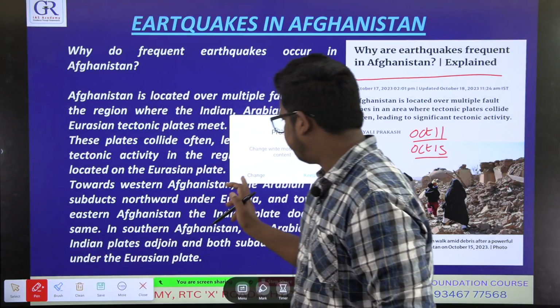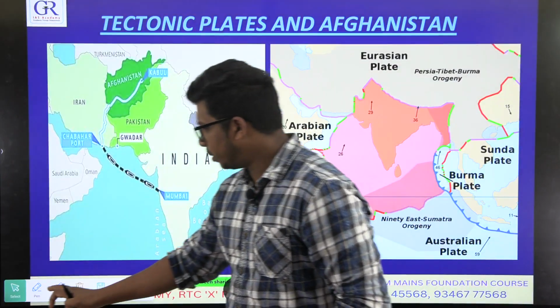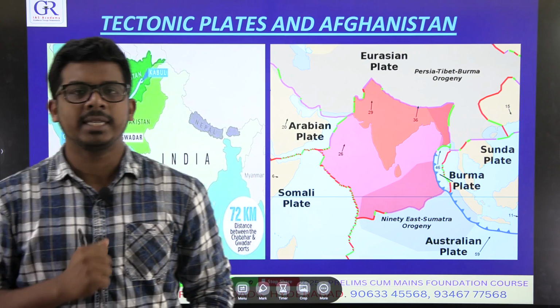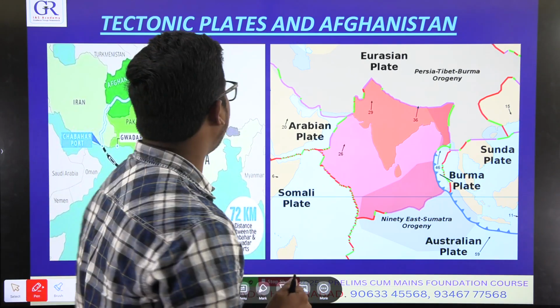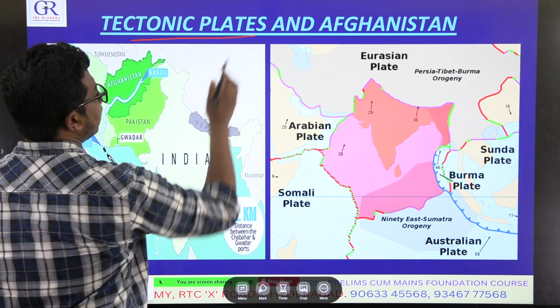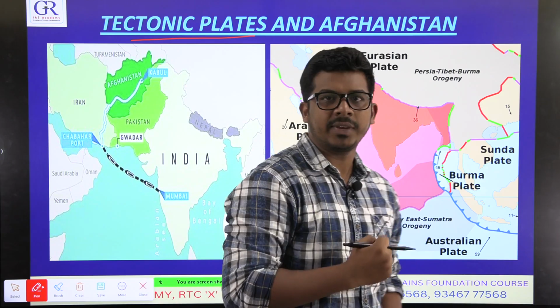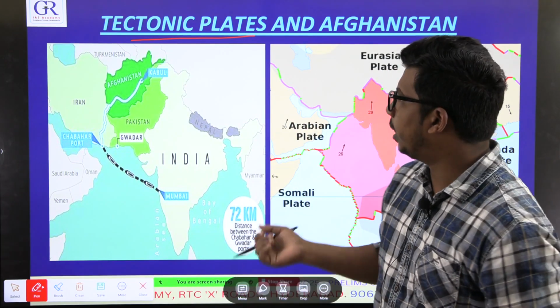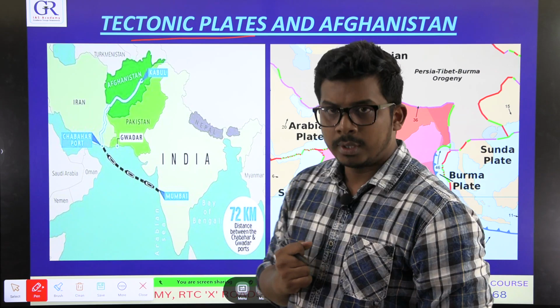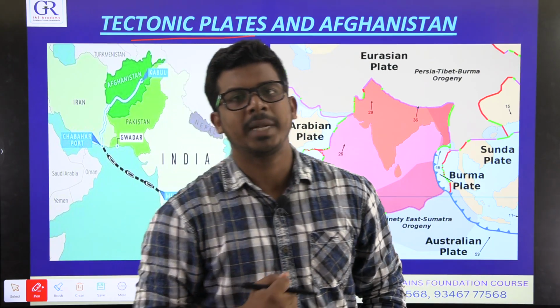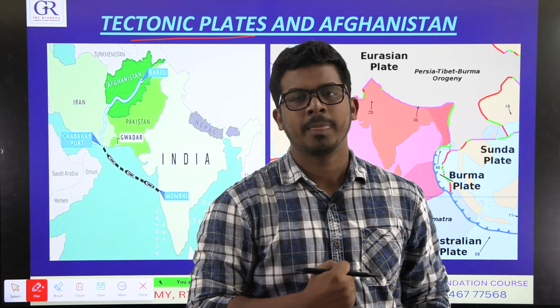If you see, the reason lies in geography. You will read about something called plate tectonics, the tectonic plate theory in geography, in GS paper 1. You will read about this in world geography. So what is this tectonic plate theory or plate tectonic theory?